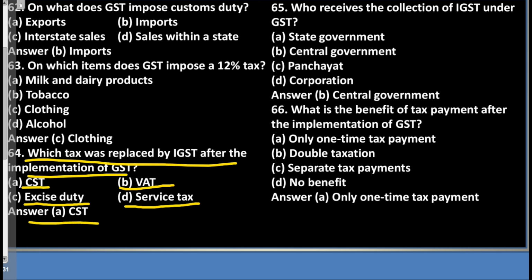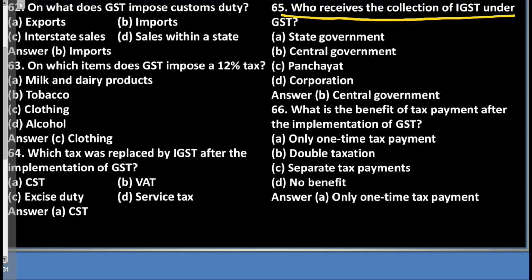Question 65. Who receives the collection of IGST under GST? A. State government. B. Central government. C. Panchayat. D. Corporation. Answer: B. Central government.